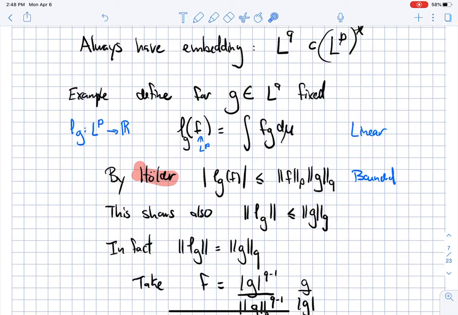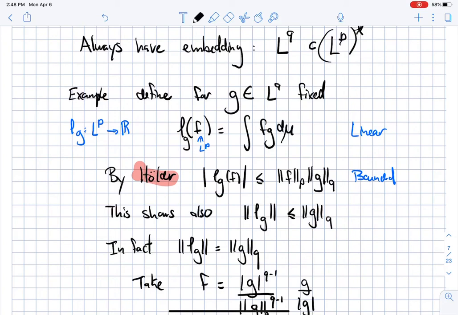Therefore, if I take the sup over f and divide by the norm of f, the norm of this linear functional I defined is smaller or equal than the LQ norm of g. So I have a bounded linear functional.